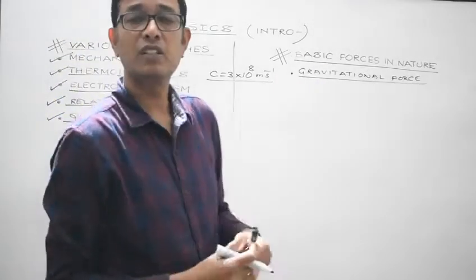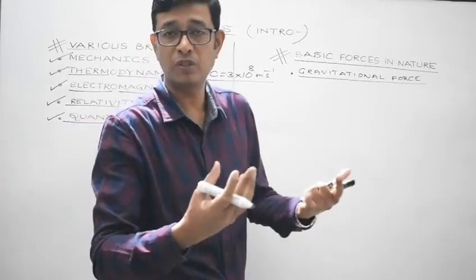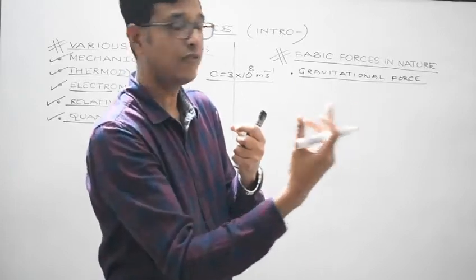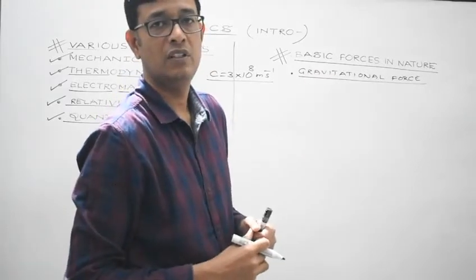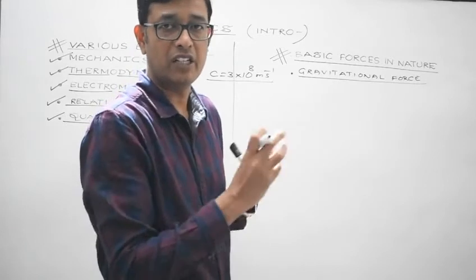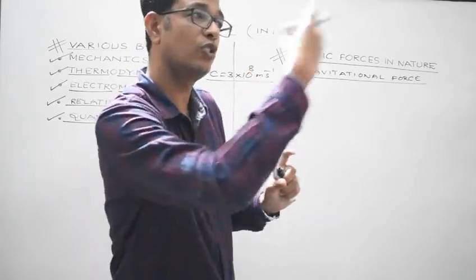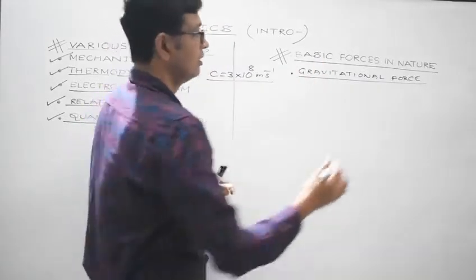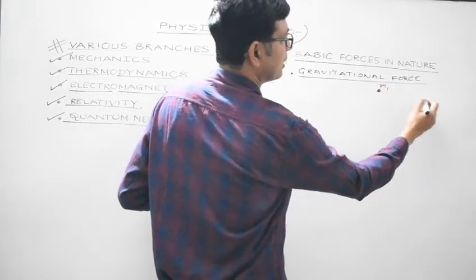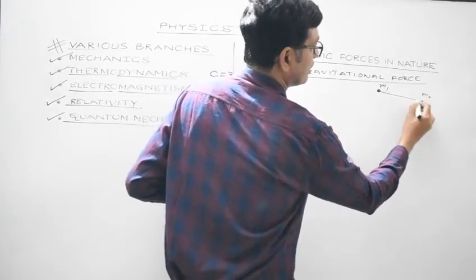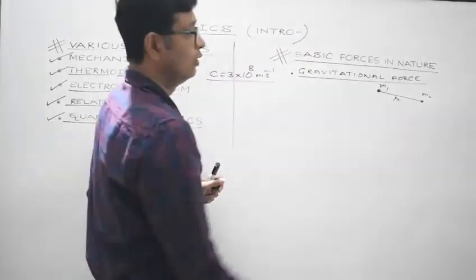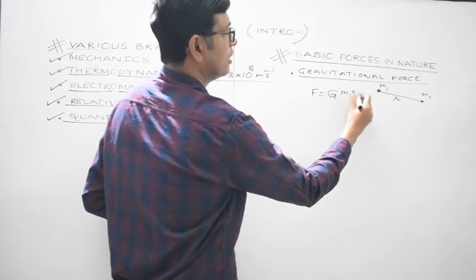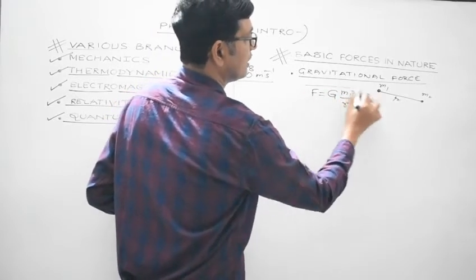So gravitational force exists between two material bodies. Any body is positive matter. So any two bodies tend to attract each other, and that force is known as gravitational force. Every material body exerts an attractive force on every other material body. Suppose these are two bodies of masses m1 and m2, and the distance between them is r. So the force between them is given by G m1 m2 by r square. This is the gravitational force.